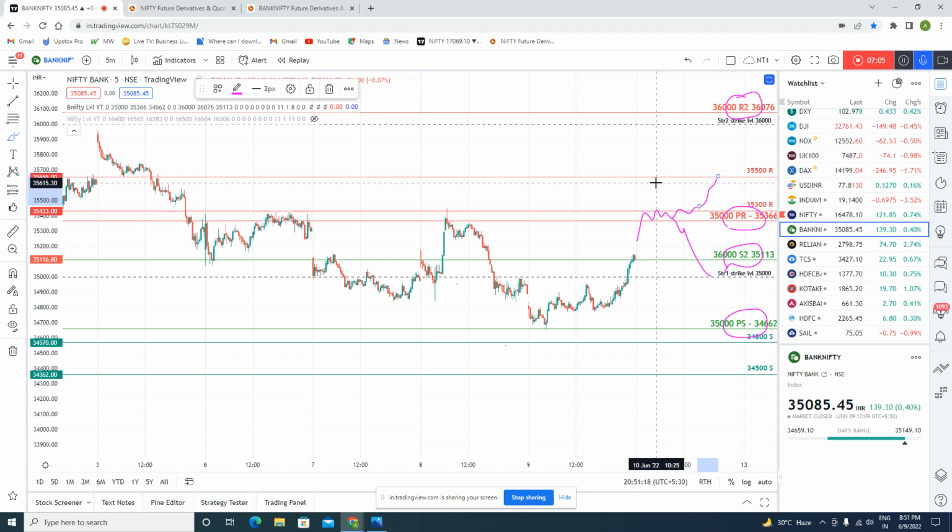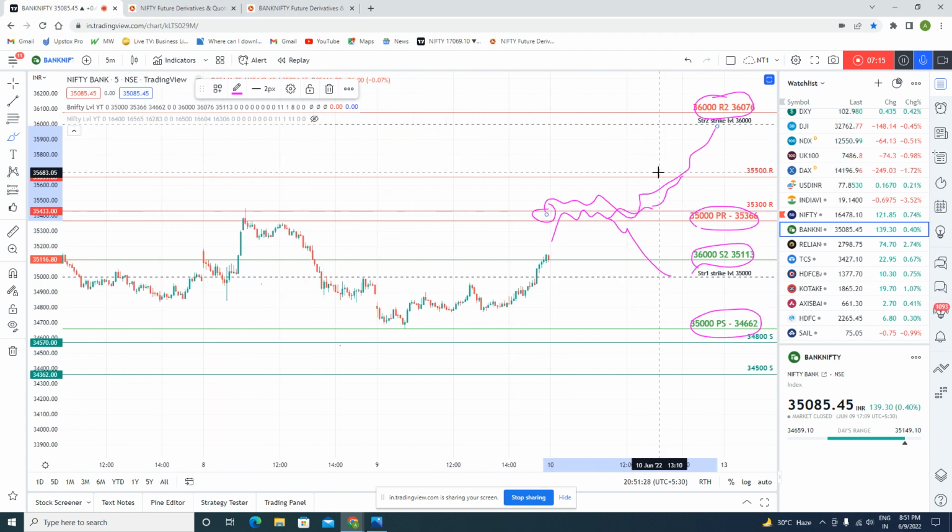This is one possibility, and if it is a gap up over here and it stays in this zone in the first half, there is a maximum possibility that it may go up to 36,000 with a 1000 gain, but these are rare possibilities. Definitely it will get a resistance from PR and there will be selling tomorrow.